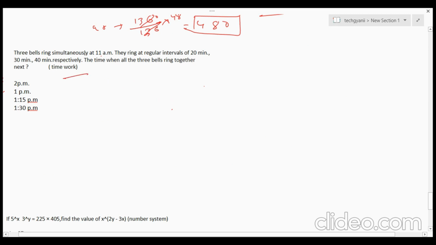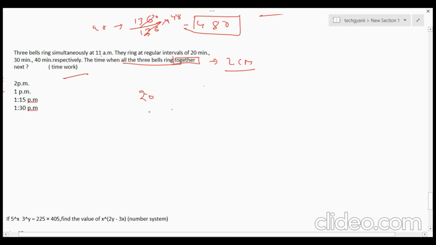It is saying that three bells ring simultaneously at 11 a.m. They ring at regular intervals of 20 minutes, 30 minutes, and 40 minutes respectively. When will all three ring together? Whenever a question in time and work says all three bells ring together, or three people work together, just remember that you have to find the LCM. For this type of question, we can do the same.